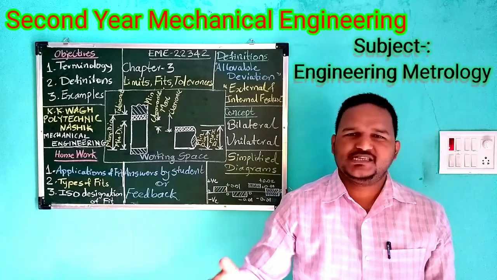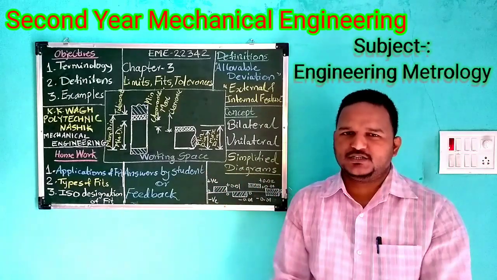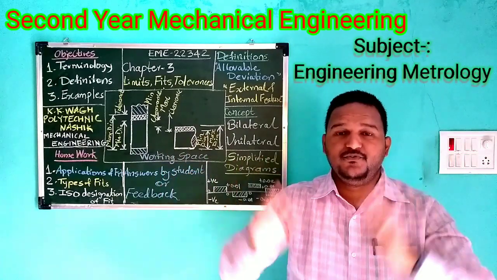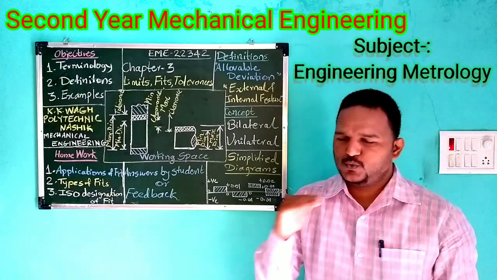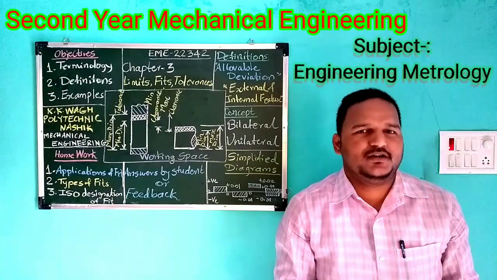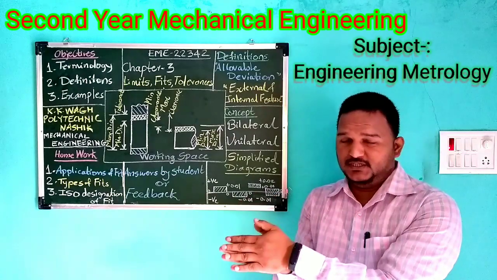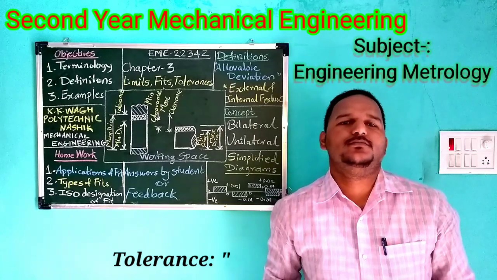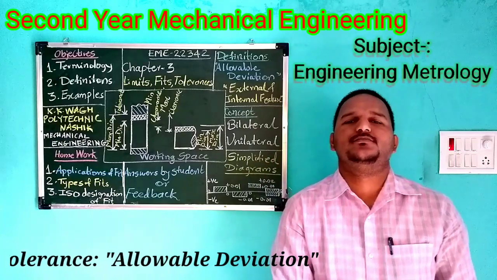In general practice also we say, this is my tolerance, if you go beyond my tolerance, I will be very angry. For the product, tolerance is a deviation which is allowed. In two words, tolerance is allowable deviation.